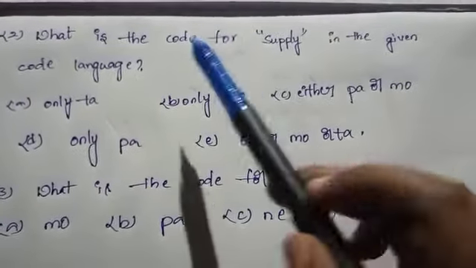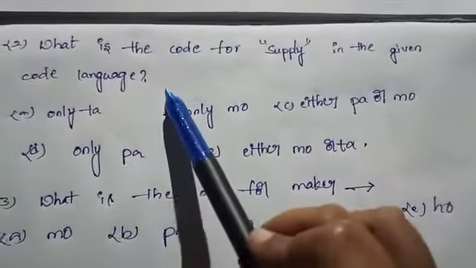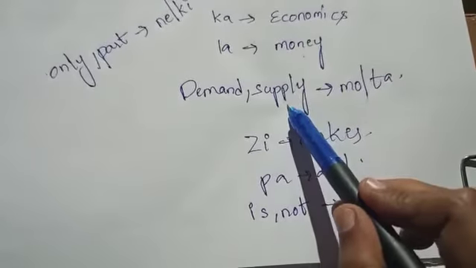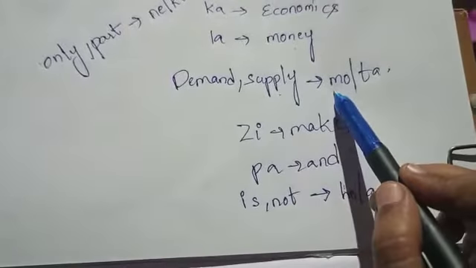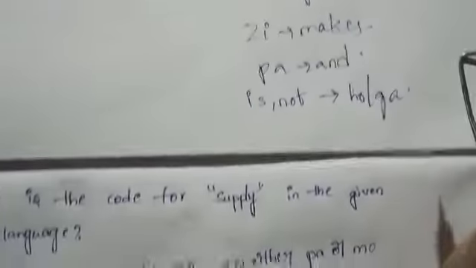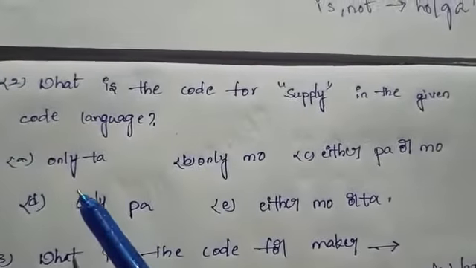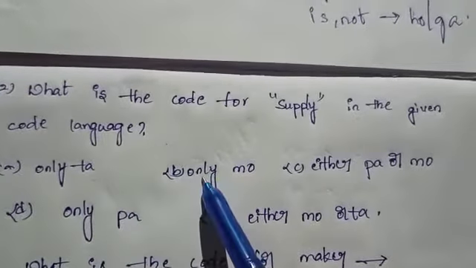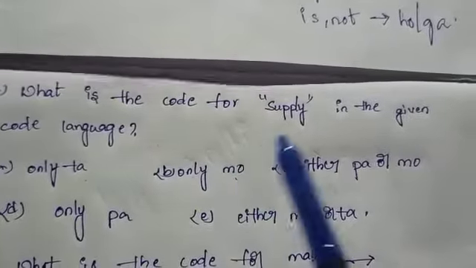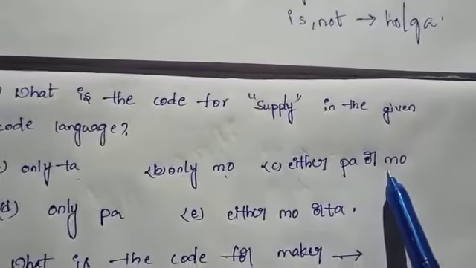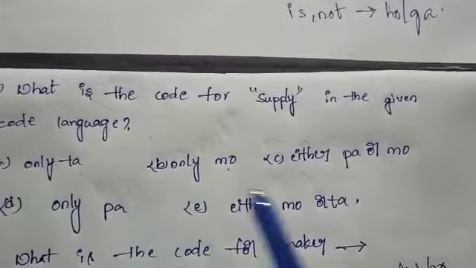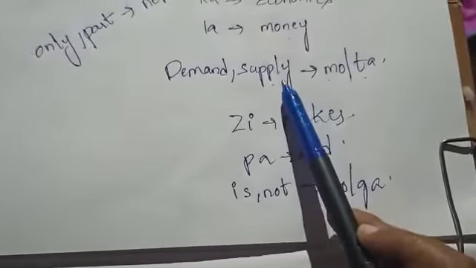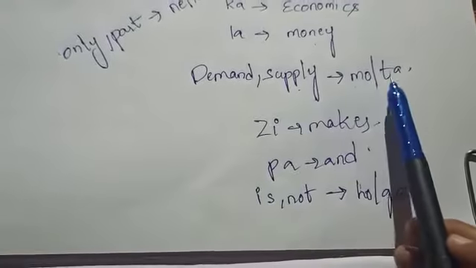Next question. What is the code for supply in the given code language? Supply code is either MO or TA. See options. Here we get supply code is MO or TA.